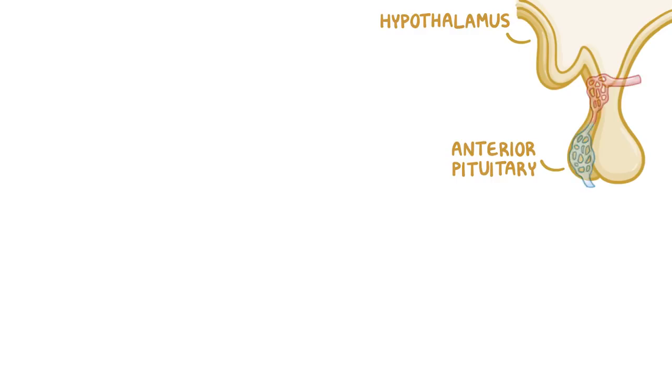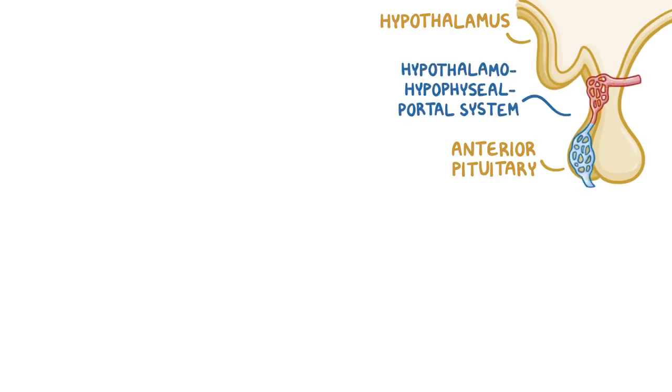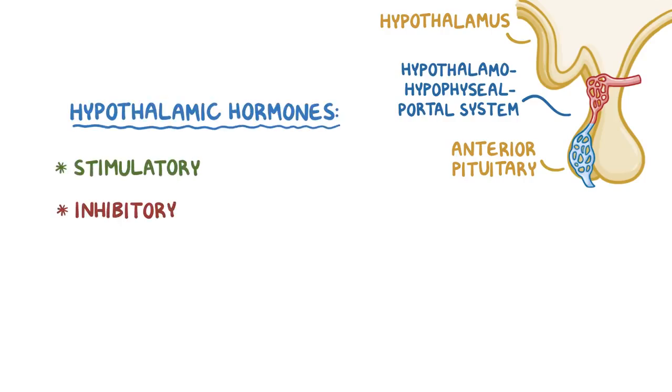This is possible because there are anatomical connections between the hypothalamus and both the anterior and posterior pituitary. Between the hypothalamus and the anterior lobe of the pituitary, there's the hypothalamo-hypophyseal portal system. This is a system of tiny capillaries that moves hormones quickly from the hypothalamus to the anterior pituitary. These hypothalamic hormones can be stimulatory or inhibitory.